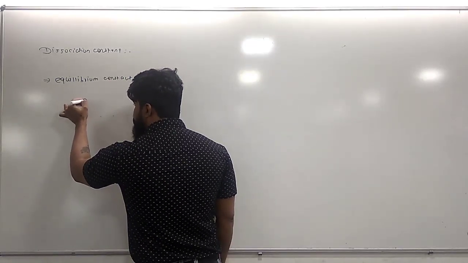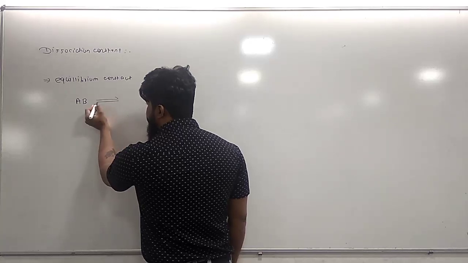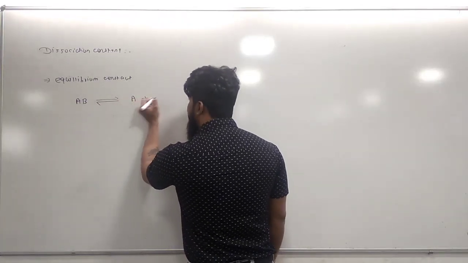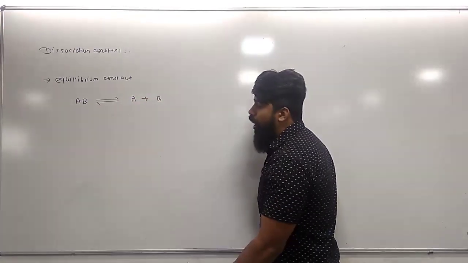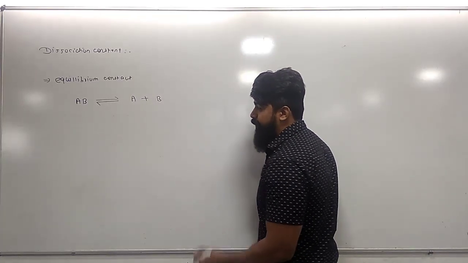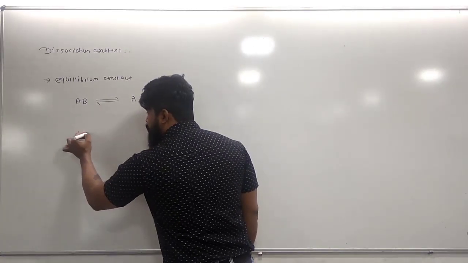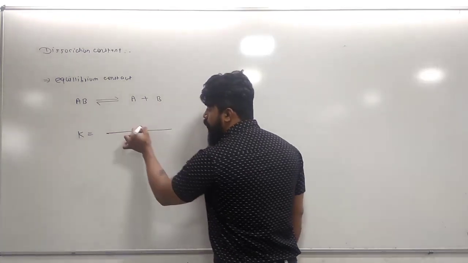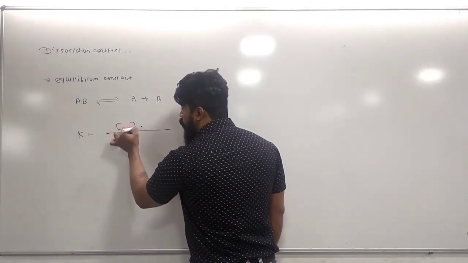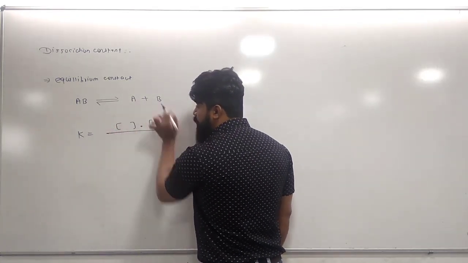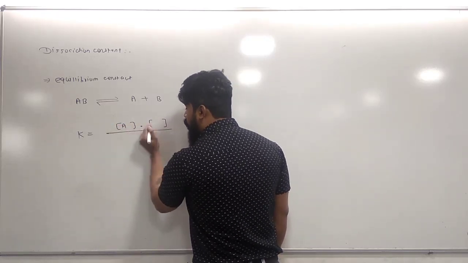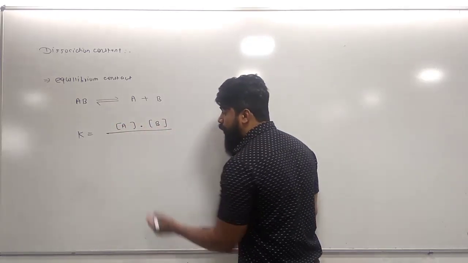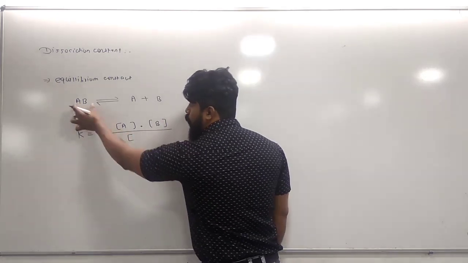Suppose AB is a substance dissociating in a reversible manner into its components A and B. So, how to define the equilibrium constant for the given expression? Equilibrium constant K is simply defined as the ratio of the product of molar concentration of products to the product of molar concentration of reactants.